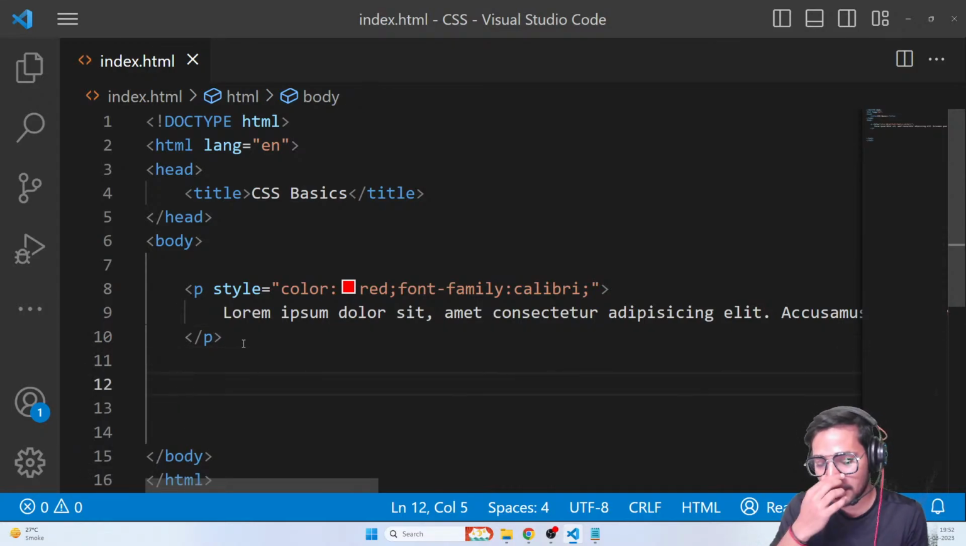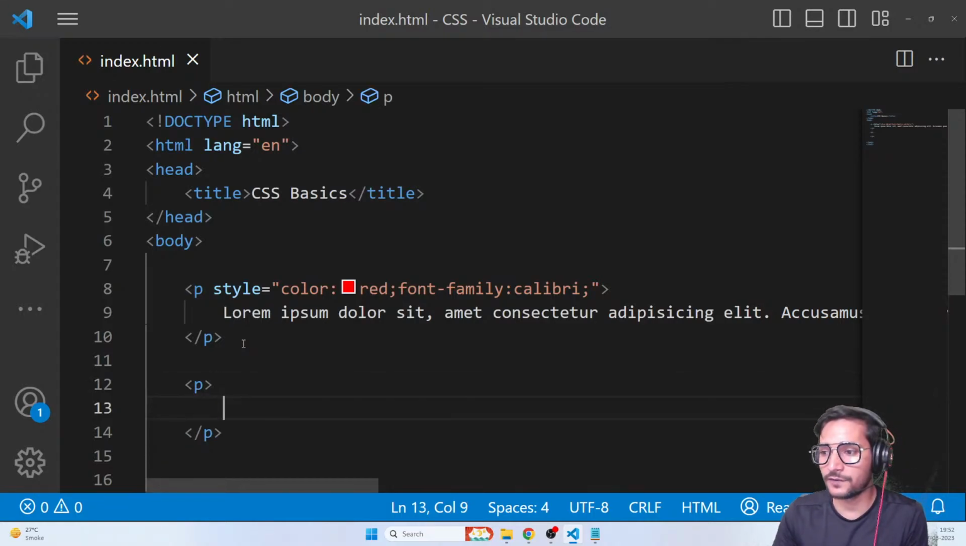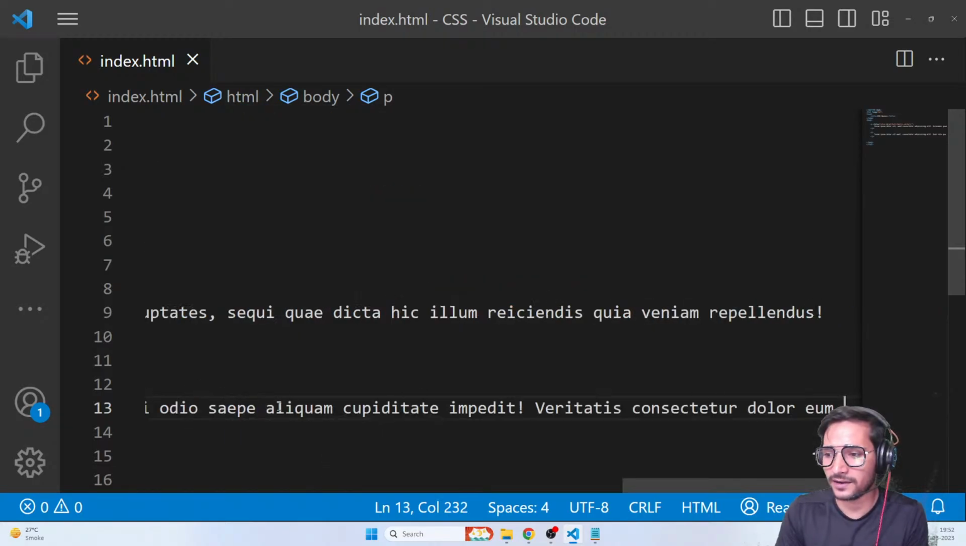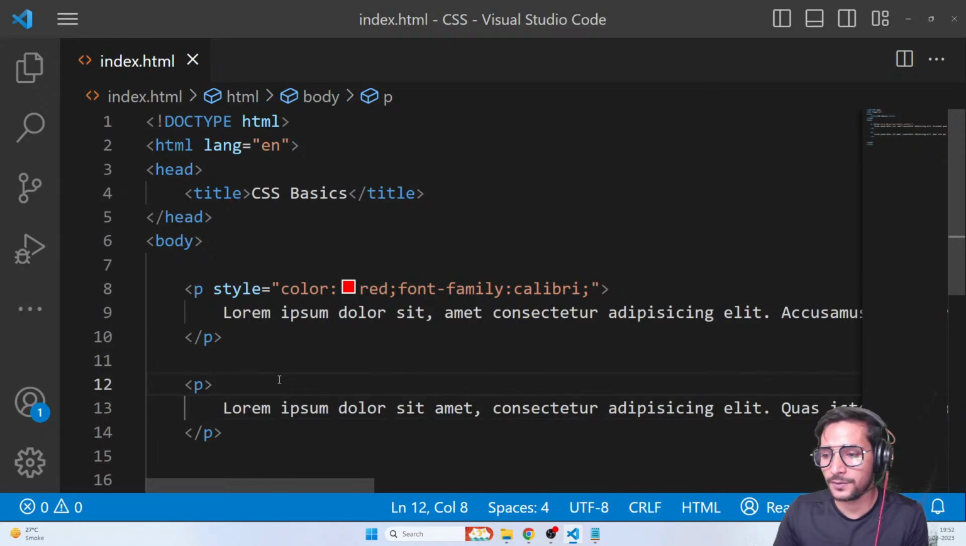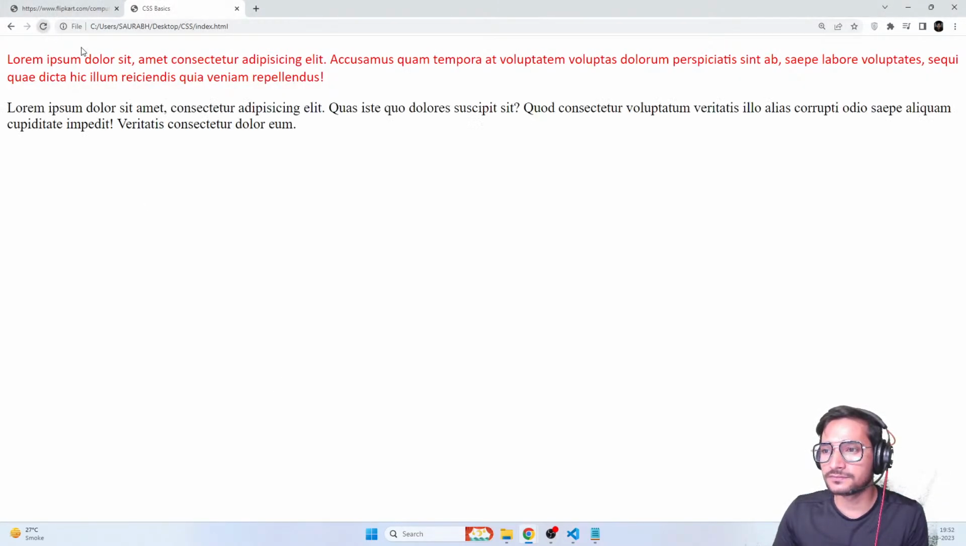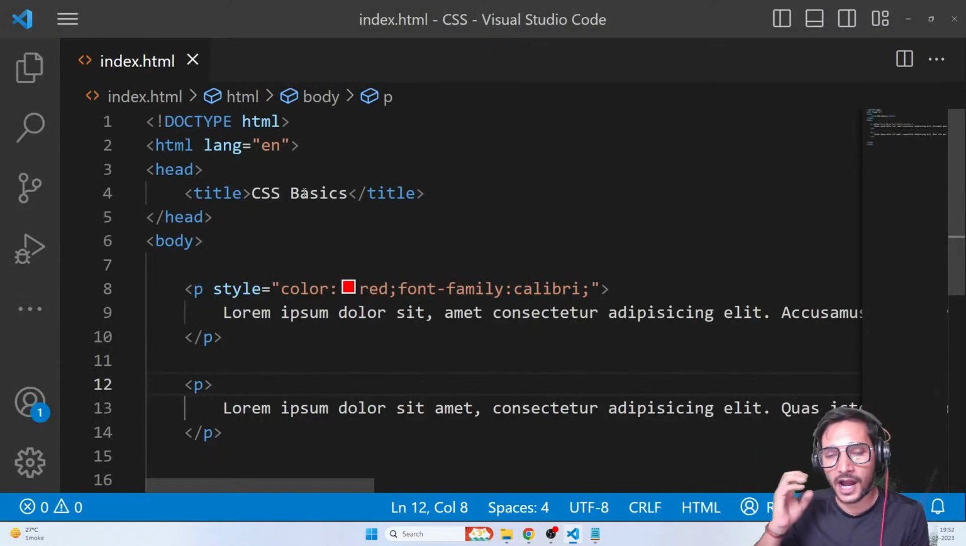Now let's move ahead. Let's say I create one more p tag and again write some dummy paragraph, a simple lorem. So now I have one more paragraph, a simple dummy paragraph. You can see there's no CSS applied on it. Now I decide that I again want to apply the same CSS on this element. Now here is the drawback of inline.